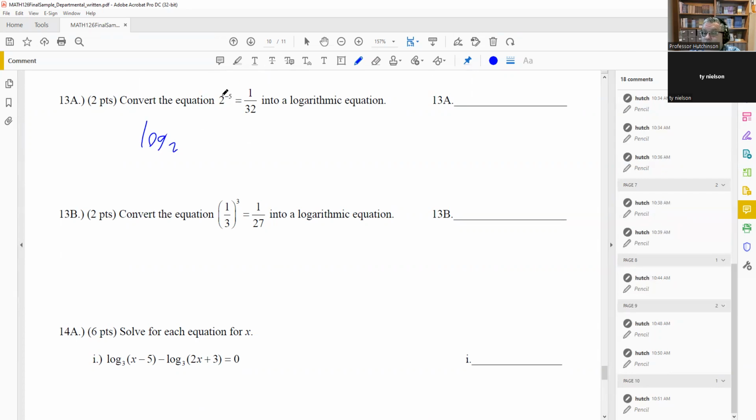The exponent is going to be what goes on the other side of the equal sign. And then whatever is left over, 1 over 32, that's going to go inside of the log. Okay, so that's what you would just put for the answer. You can either put -5 equals, or you can put the log first. It really doesn't matter the order in which you write this, but that would be it. That's your answer.